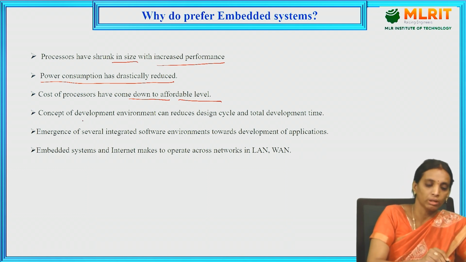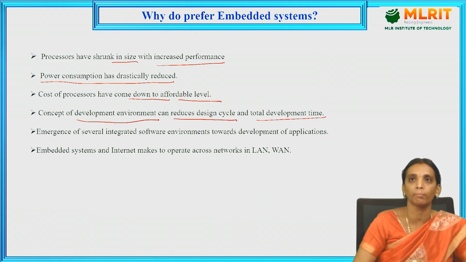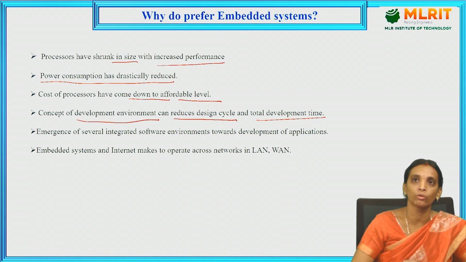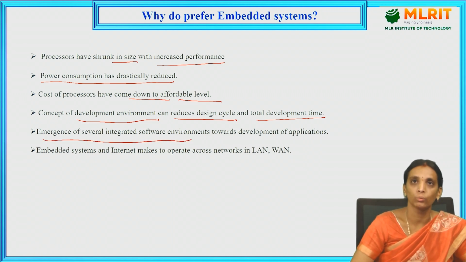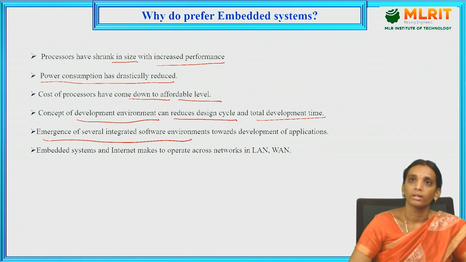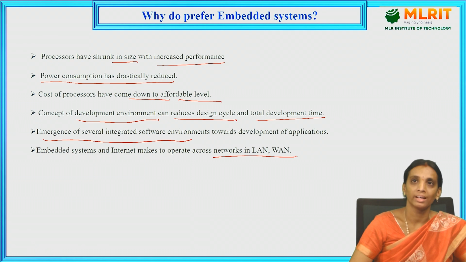The concept of development environment can reduce the design cycle and total development time. Various software tools are developed for designing embedded systems so that the development time and design cycle will be reduced. There is also the emergence of several integrated software environments for the development of applications. Embedded systems designed with internet facilities can be used for working across networks, LAN and WAN.